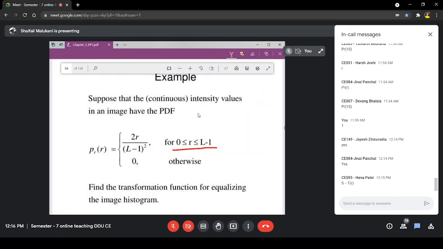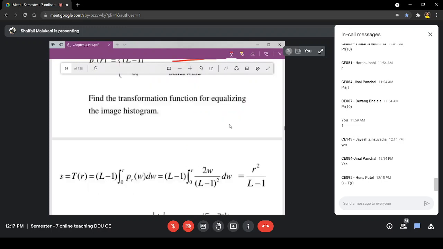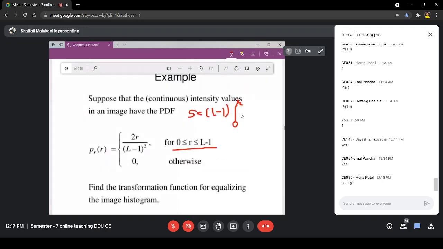The equation is S is equal to L minus 1, then the integration from 0 to R, and then PR, but the dummy variable of integration was W and dW. This is what the basic equation was. Substitute the value of PR. So what will it be?